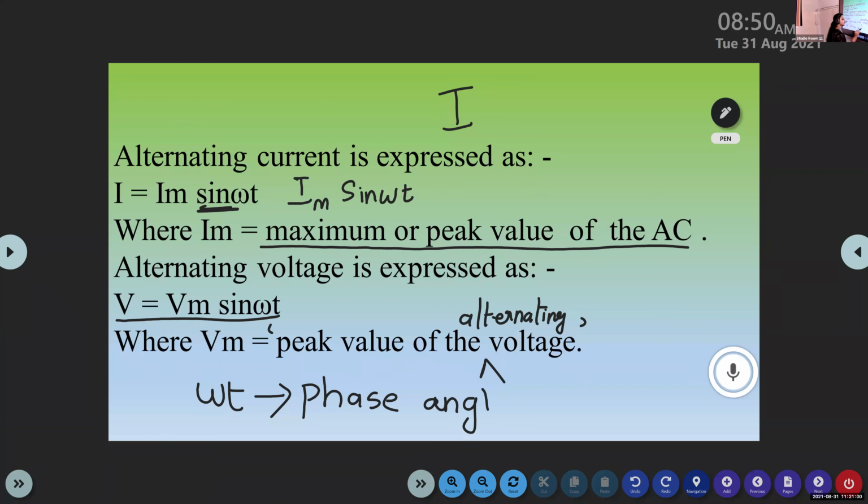Instead of theta, here we are using another term, omega t, because here the current varies its magnitude and direction with respect to time, just like a sine function. So here we are representing it in terms of sin ωt, where ωt is the phase angle. In I = Im sin ωt, ωt is the phase angle of the current. In the case of alternating voltage, V is equal to Vm sin ωt, where ωt represents the phase angle of alternating voltage. So omega t represents phase angle.